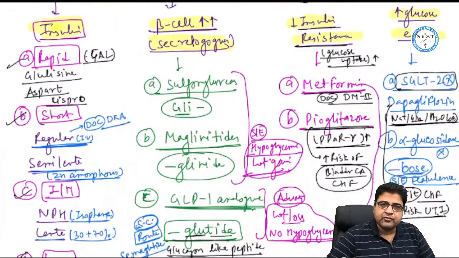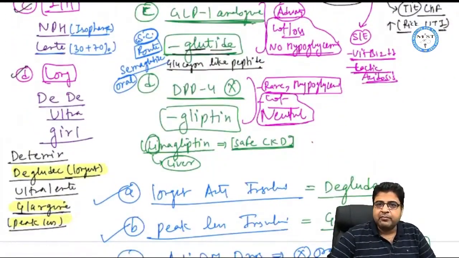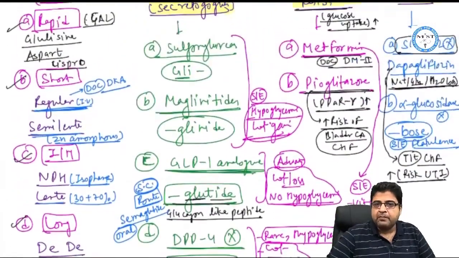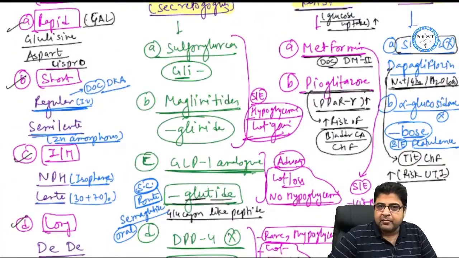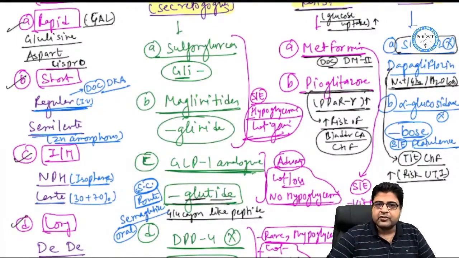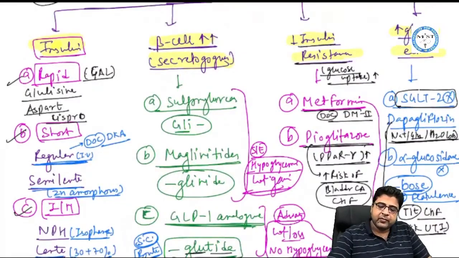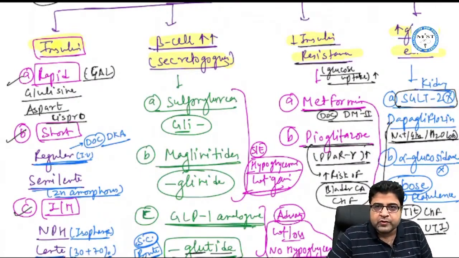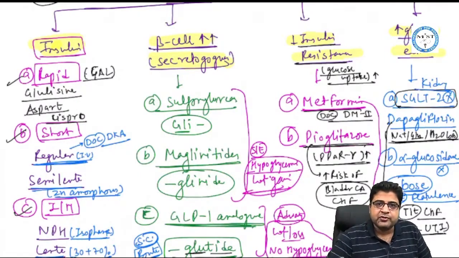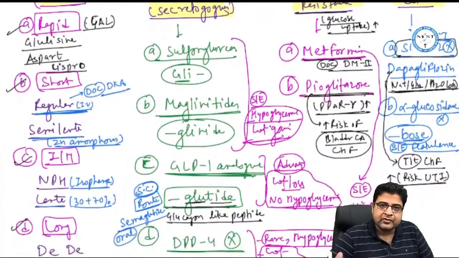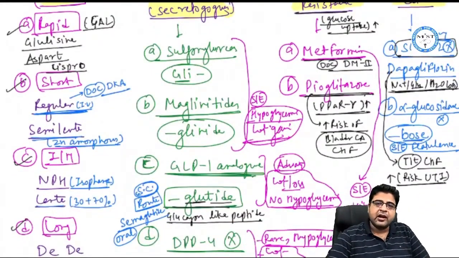So metformin is the drug of choice for diabetes mellitus 2, and can result in vitamin B12 deficiency and lactic acidosis. And pioglitazone is a drug which acts on the PPAR gamma receptor. The drug is getting outdated because of the risk of bladder cancer and CHF. The drugs which increase glucose elimination act on the kidney, inhibiting sodium glucose linked transporter 2 and resulting in loss of sodium, glucose as well as water. So dapagliflozin is given for the treatment of CHF, and alpha glucosidase inhibitors act on the small intestine and can result in loss of glucose. The medicines are acarbose and voglibose. The side effect is flatulence.